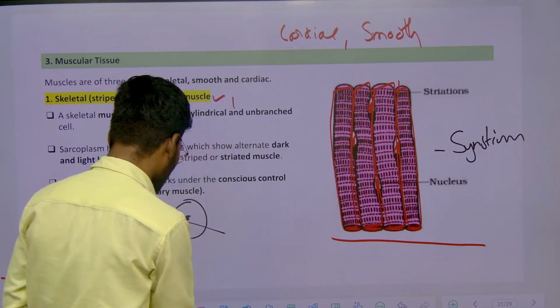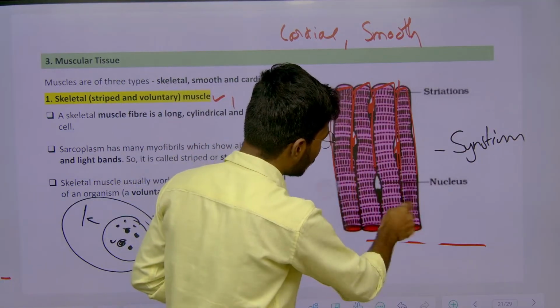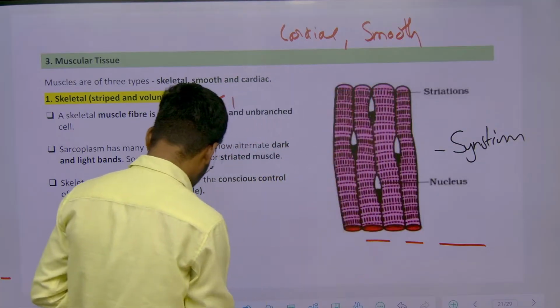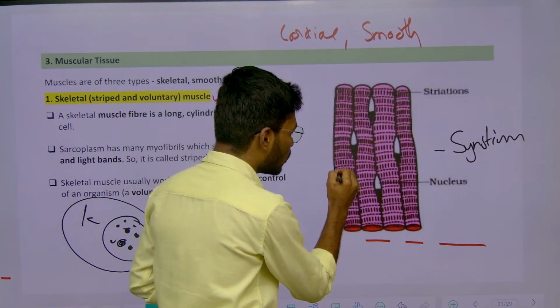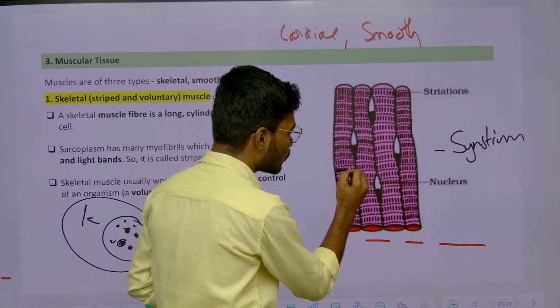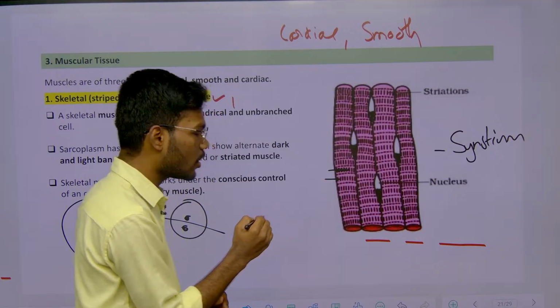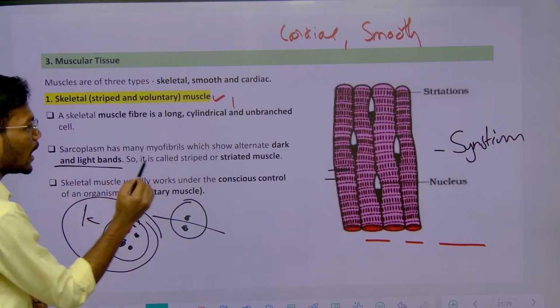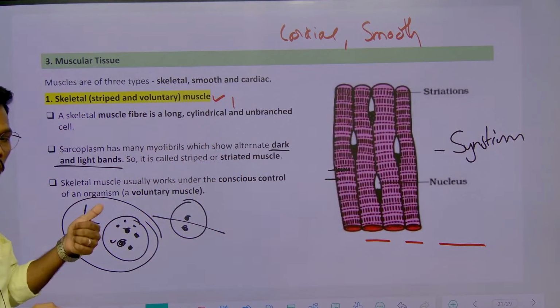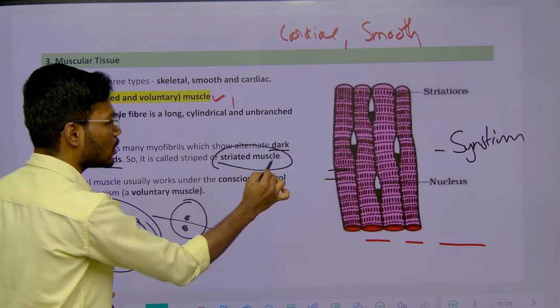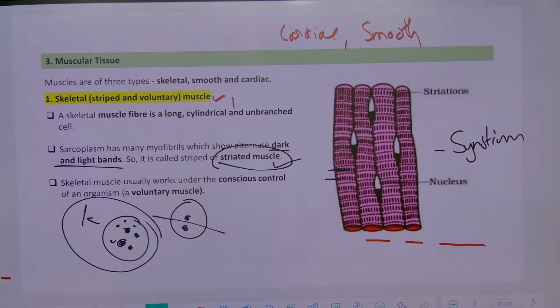And if you see the skeletal muscle, what are you seeing? Some dark bands and some light bands. So it is showing what? Striations. Based on the presence of light and dark bands, it is called what? Striated muscle. It is showing striations. And also you can control these muscles.